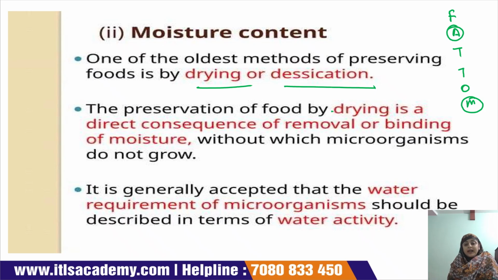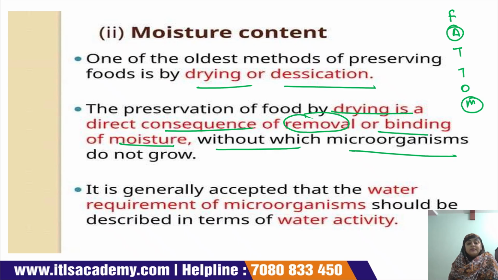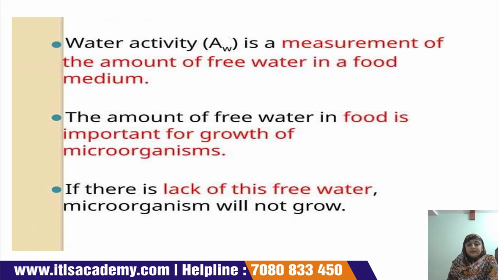Preservation of food by drying is a direct consequence of the removal or binding of moisture, without which microorganisms do not grow. The water requirement of microorganisms is generally described in terms of water activity.